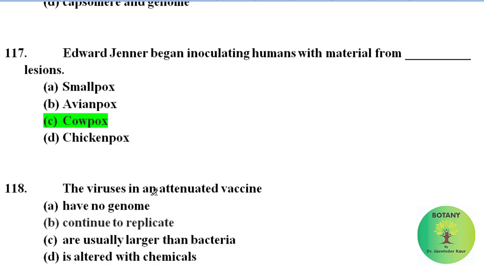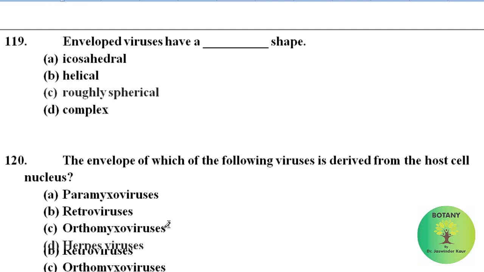The viruses in an attenuated vaccine have no genome, continue to replicate, are usually larger than bacteria, is altered with chemicals. Correct answer is continue to replicate. The viruses in an attenuated vaccine continue to replicate.